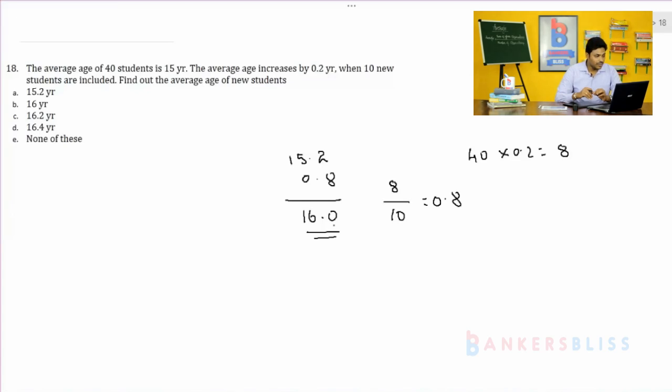So option B for the 18th problem. Let us go to the 19th problem.